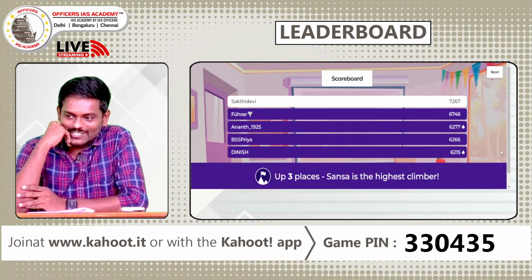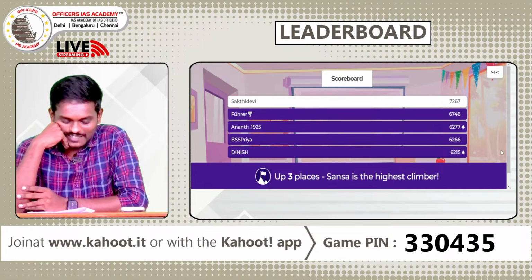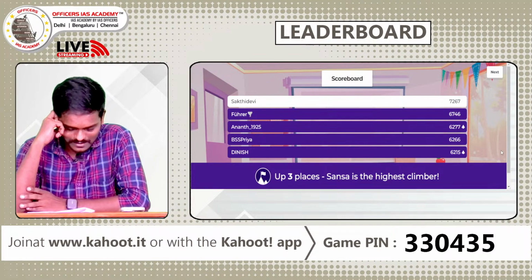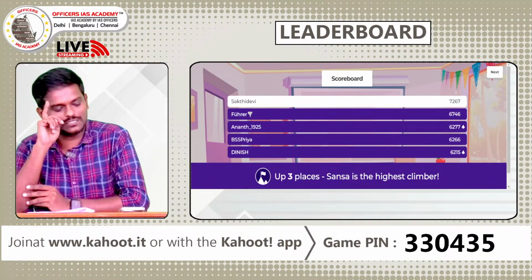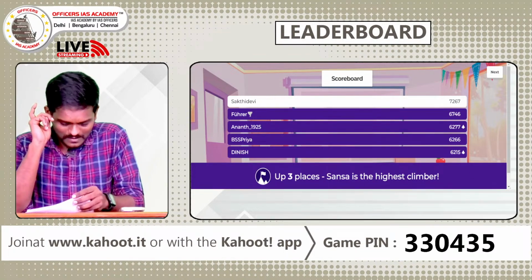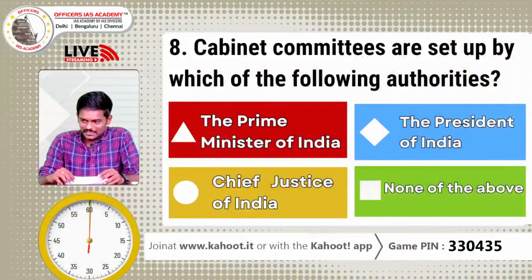She's also running away slowly, so you should make sure that you hit this in the bullseye, because the next question you will have to answer in 20 seconds and it has 1 point. So let's see if you can beat her in the clock. The 8th question.